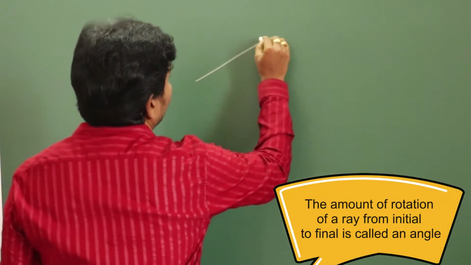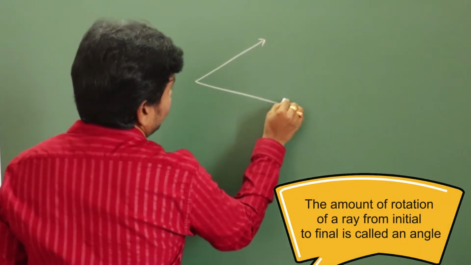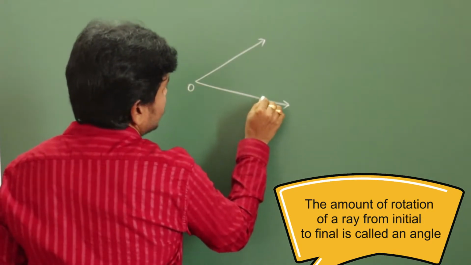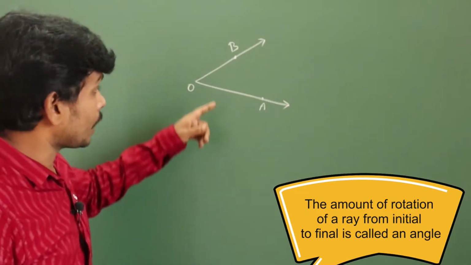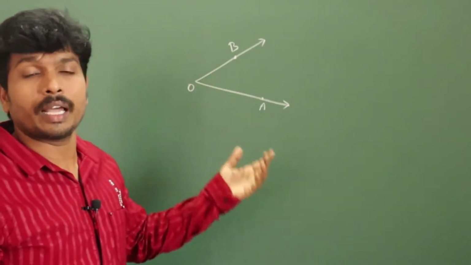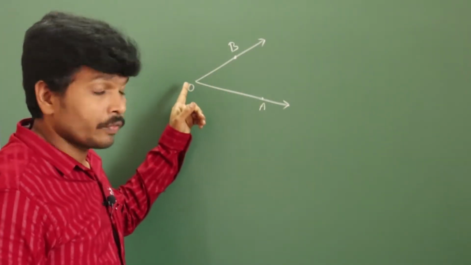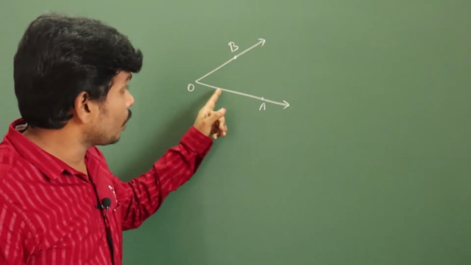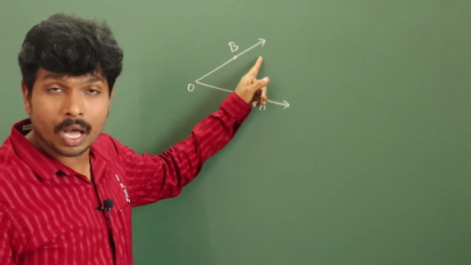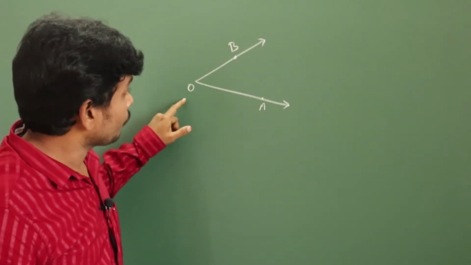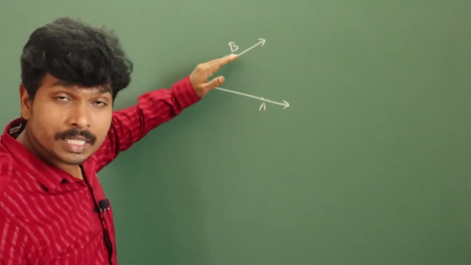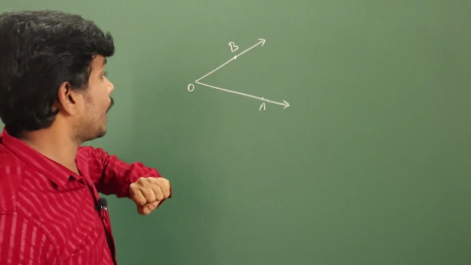The amount of rotation of a ray from initial to final position is called an angle. Otherwise, the union of two rays with a common vertex is called an angle. See, OA is one ray and OB is another ray. Both rays have a common vertex O. So the union of two rays is called an angle.